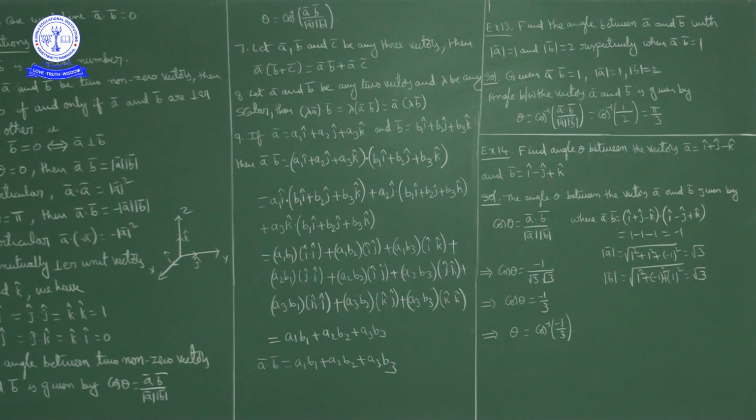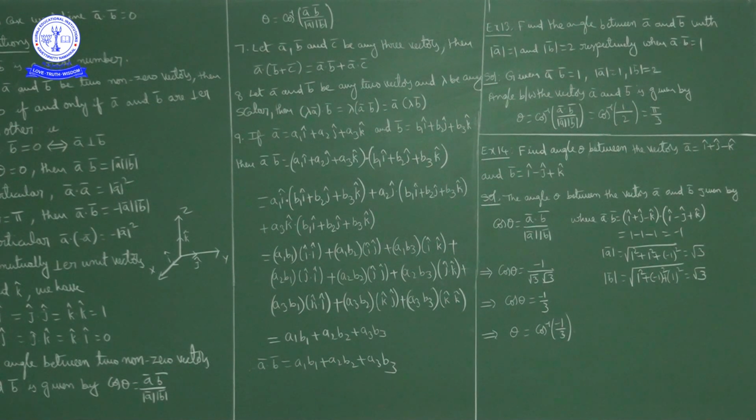If A bar, B bar, C bar are three vectors, then we can write A bar dot (B bar plus C bar) is equal to A bar dot B bar plus A bar dot C bar. Okay, but this is nothing but the distributive law of scalar product over addition.